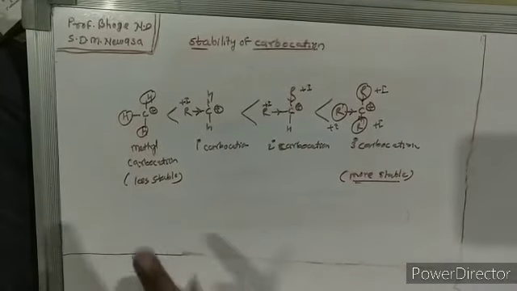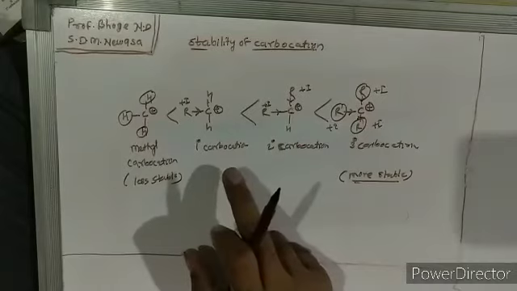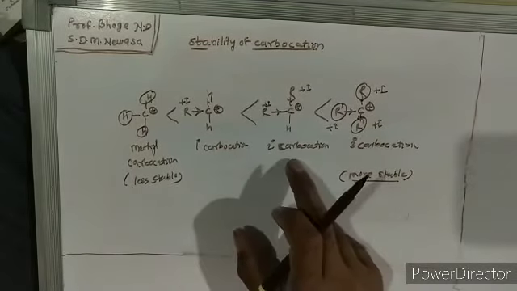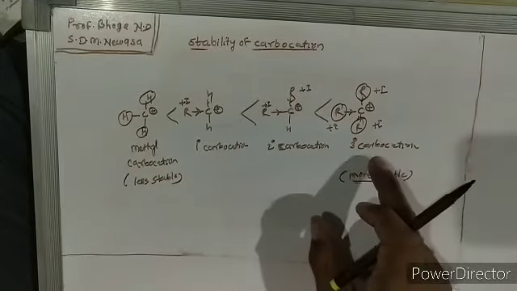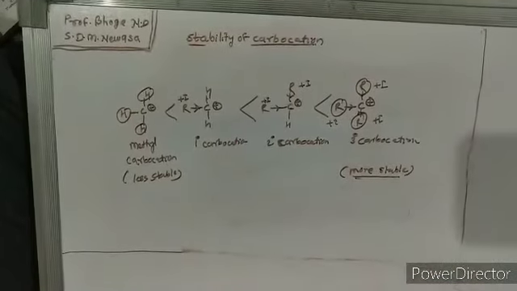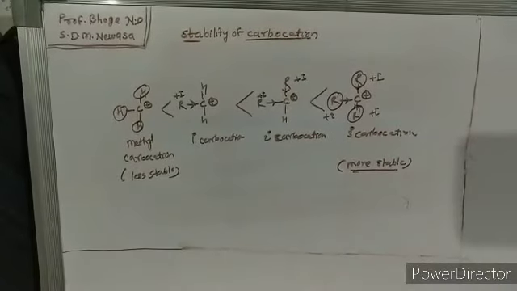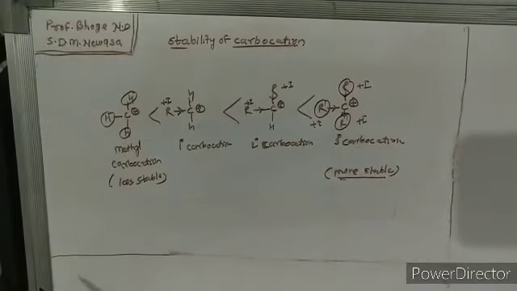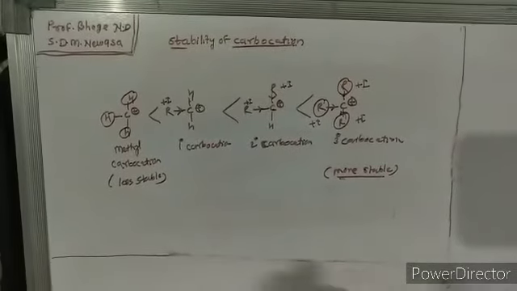So methyl carbocation is less stable than primary. Primary is less stable than secondary, and secondary is less stable than tertiary carbocation. That is, tertiary carbocation is the most stable. Okay. In short, as the number of alkyl groups increases, carbocation stability increases.